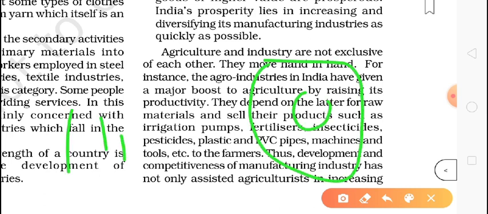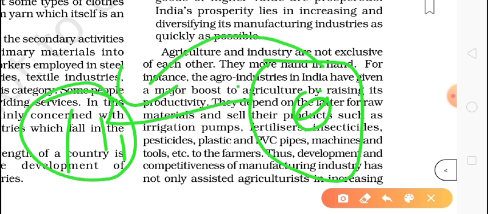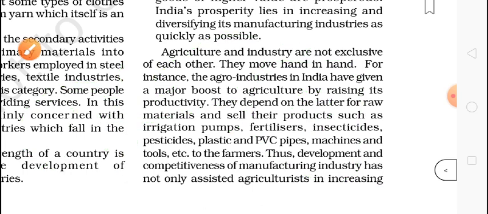Those industries that get their raw material from agriculture are called agro industries. Industries in India have given a major boost to agriculture by raising its productivity.